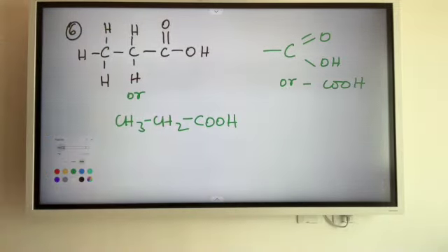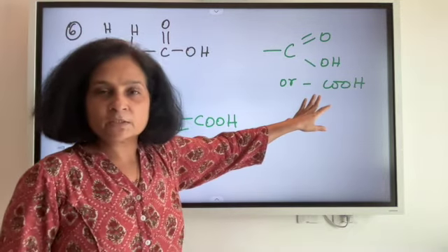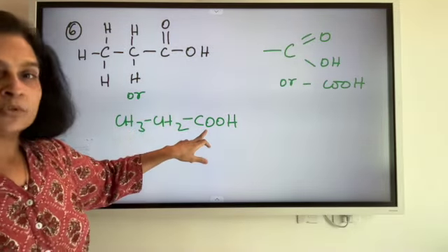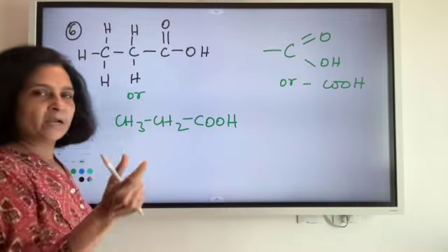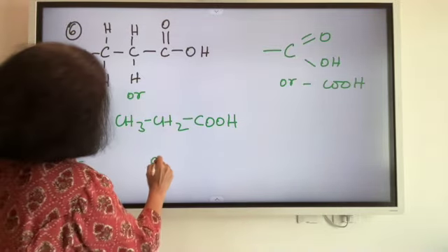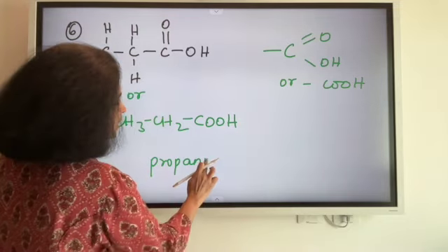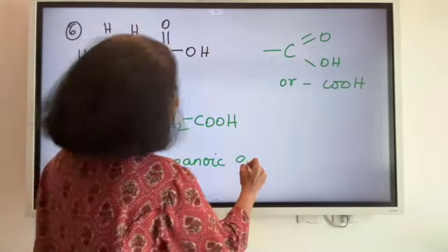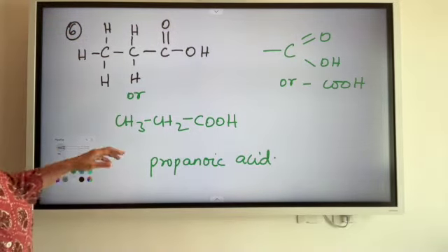Now what is this compound? What is the suffix which we use for carboxylic acids? Oic, right? 1 2 3. So it is a prop. प्रोपेन में से e हट गया and oic attach हो गया. So propane, e हट गया and comes oic. So propanoic, of course with an acid, correct. So this is a propanoic acid.